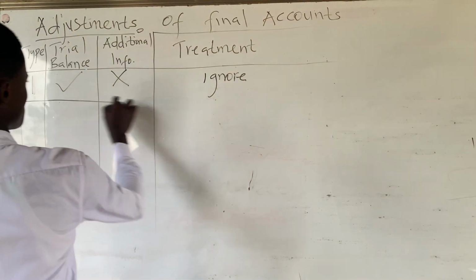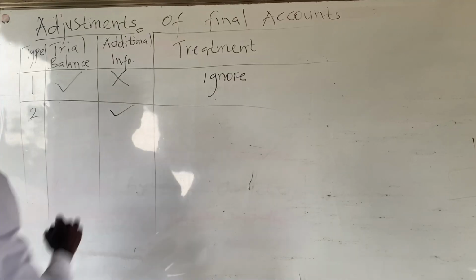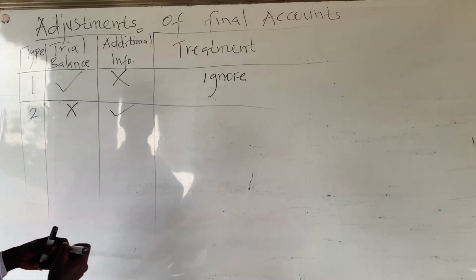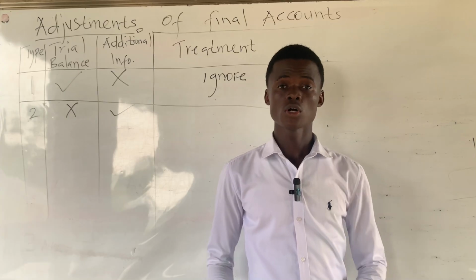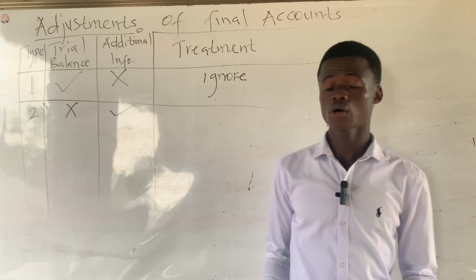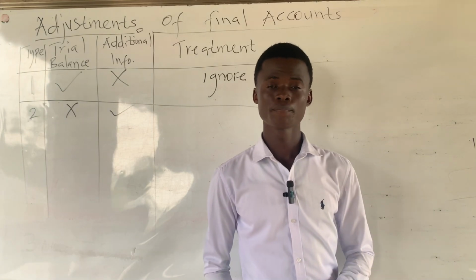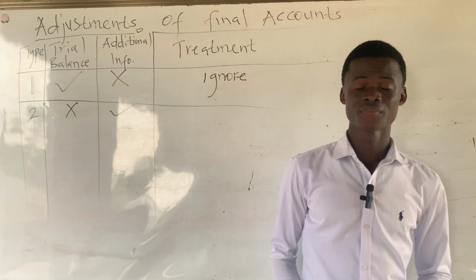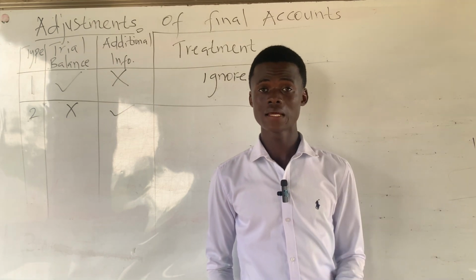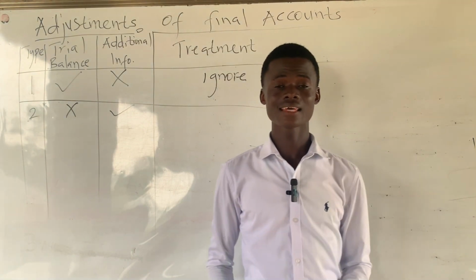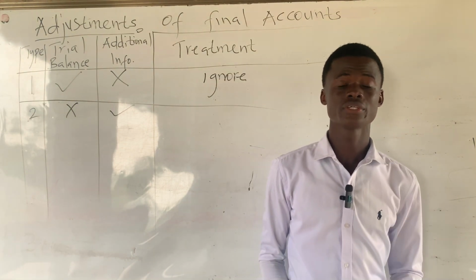And the second type is when there is provision for doubtful debt in the additional information, but no provision for doubtful debt in the trial balance. Because we said earlier on that the provision for doubtful debt that's in the additional information represents the current year provision, then it must be treated. And because this provision is in the additional information, as we said earlier on, items in the additional information should be treated twice.